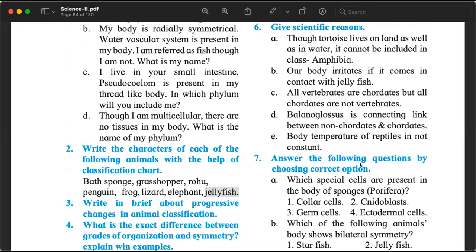It says our body irritates if it comes in contact with jellyfish. Think and answer. The answer is not directly given in the textbook, but we know what phylum the jellyfish belongs to. And if you know that, we can answer this question. Think and share.